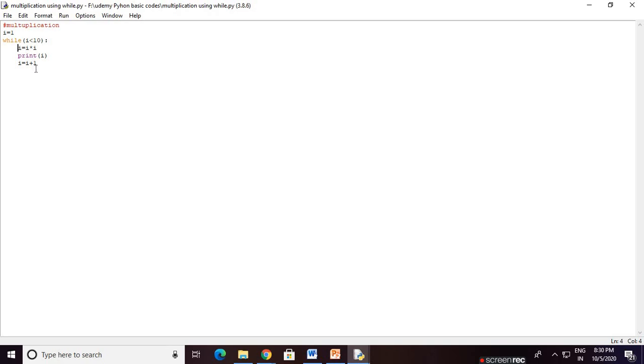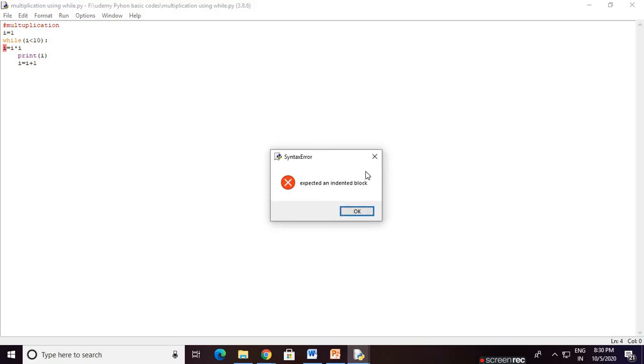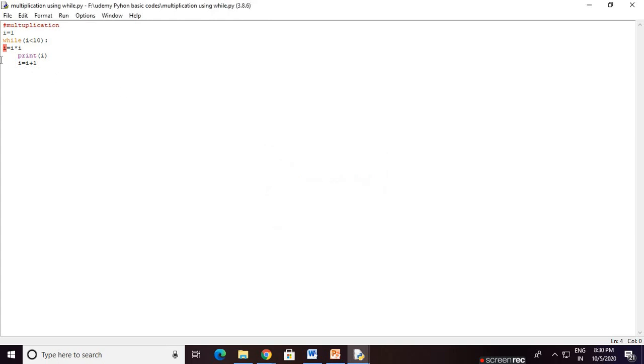Now for an example, I would like to show you an error. If I press backspace now, save, and press F5, it says expected an indented block. That means an indentation error, because we did not follow the indentation. In Python there is a type of error called indentation error. The cursor automatically goes to where our block started. After that, this is where the indentation starts. This block is fully the indentation block of the while loop.